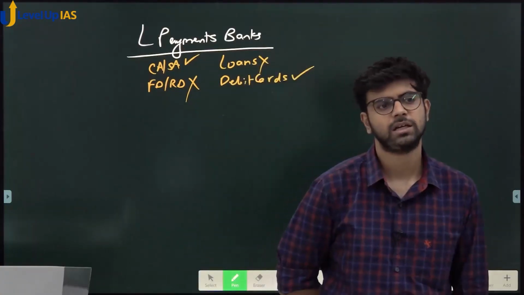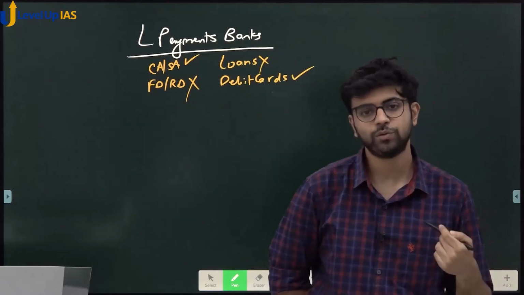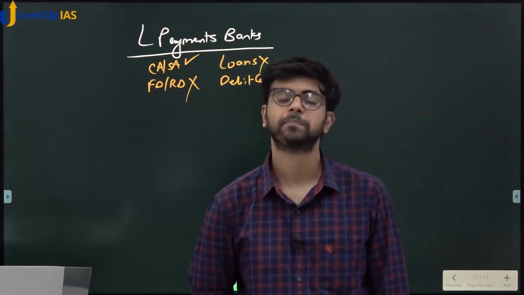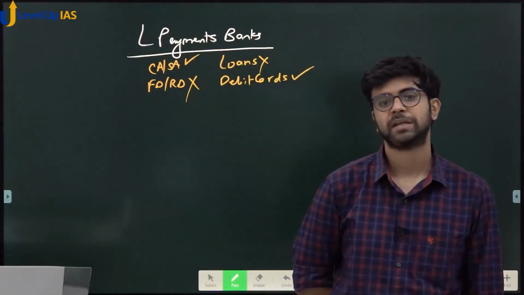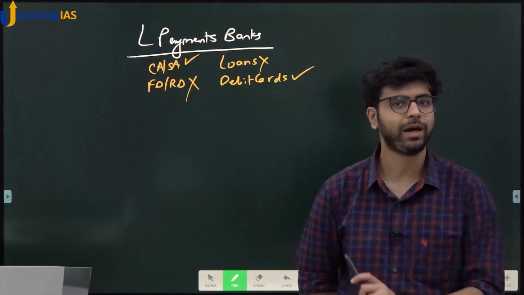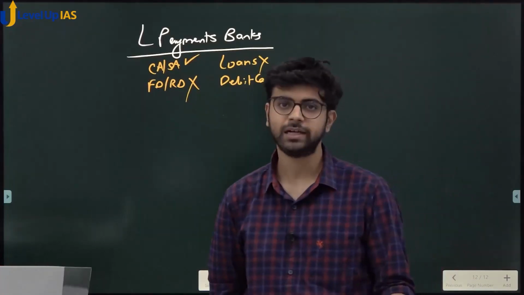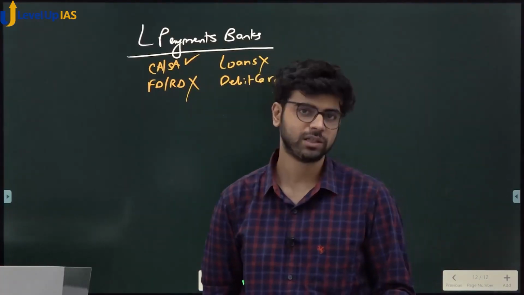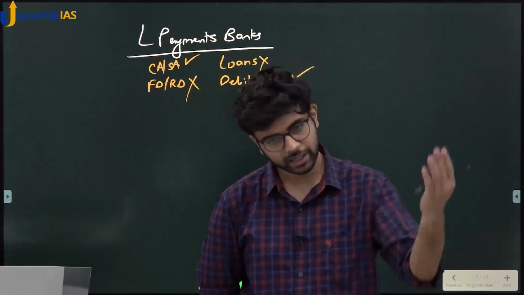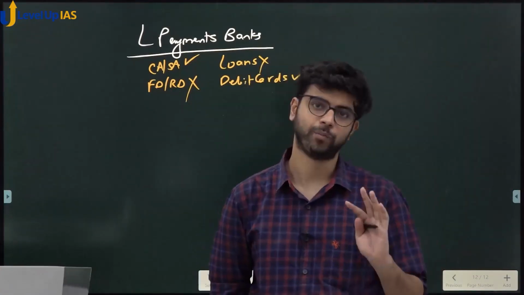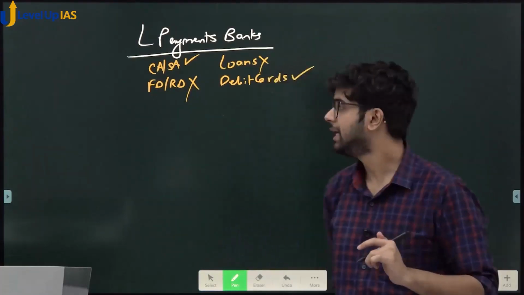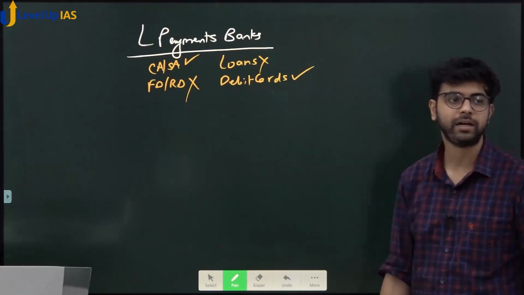Simple logic hai. See, when you use an ATM card or a debit card, instantly your balance gets deducted. A credit card is like using electricity. You use the electricity for 1 month and then you get the bill. Similarly, you use the credit card, jitna limit hota, let's say 50,000 is the limit. You can use it up to the limit in a month, and at the end of the month, you will get the bill of all your transactions and you have to pay. Okay? So what do you think? Can Payments Bank issue credit cards?